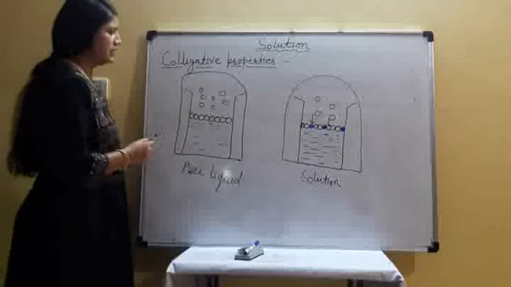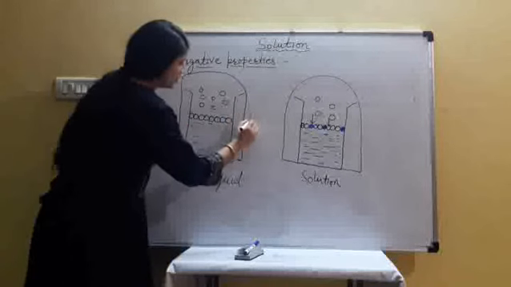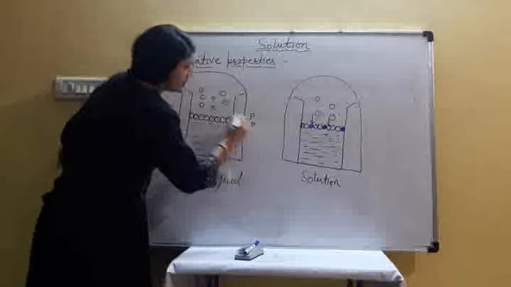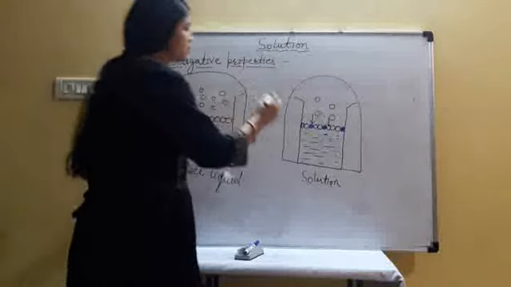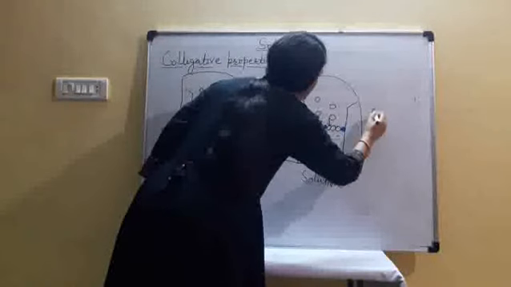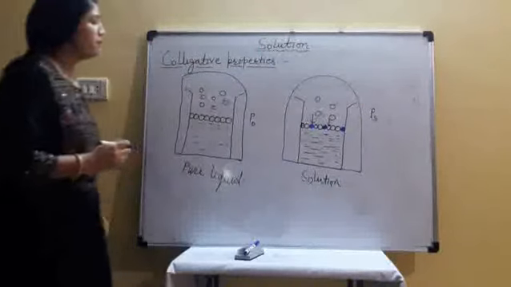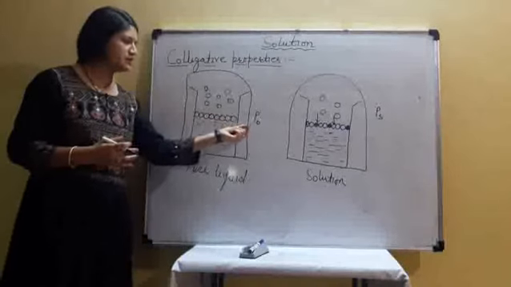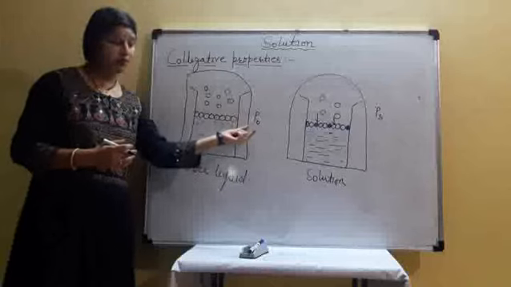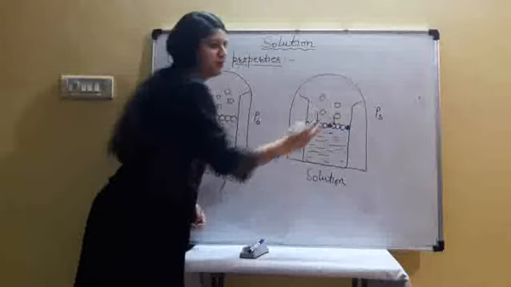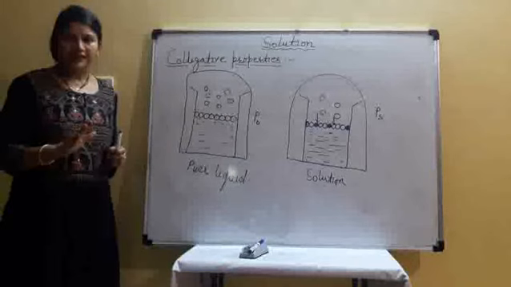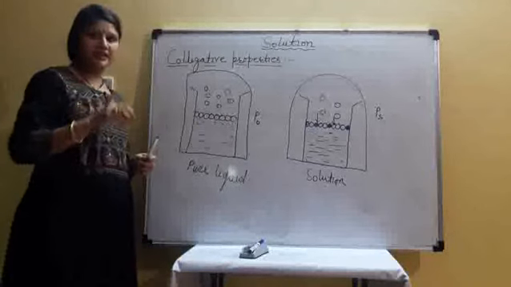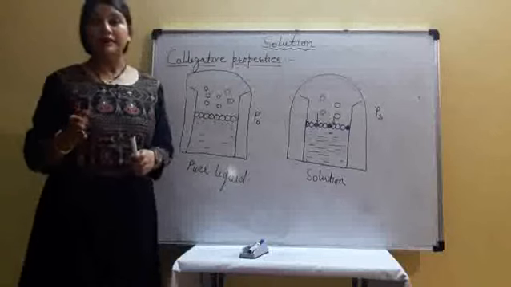Suppose in pure liquid the vapor pressure is P naught, but when we add solute, the pressure of the solution is represented by PS. PS is always less than P naught. P naught represents the vapor pressure of the liquid in pure form, and PS represents the vapor pressure of the liquid in the solution.